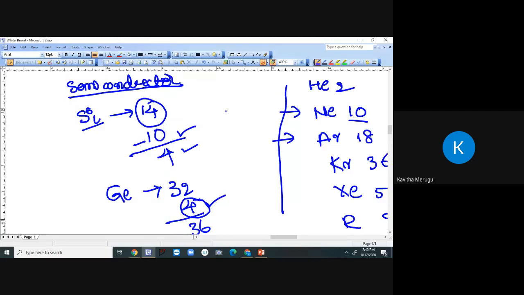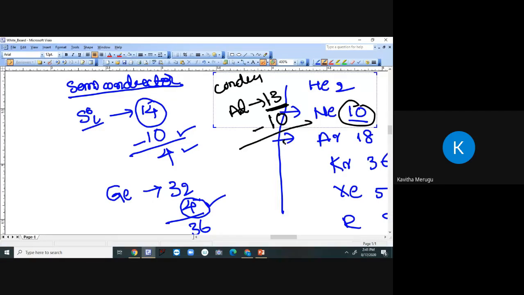Now let us take another example. I will take another pen color here for differentiation. As we discussed, let us take aluminum, a conductor. Aluminum is a conductor, right? What is its atomic number? 13. 13 is very close to neon. So if we subtract 10, we get 3.